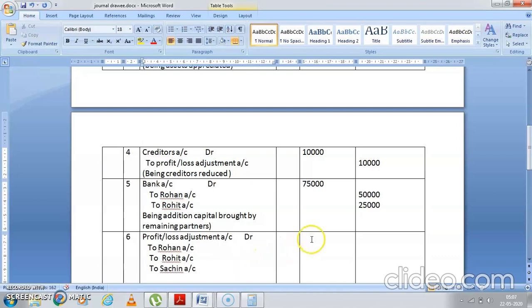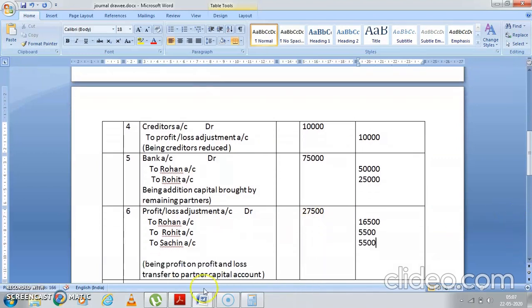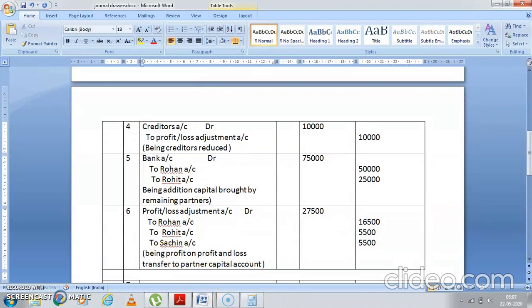What is the loss? A profit. You are having a profit of 27,500. When you are dividing it, Rohan is getting 16,500 and both the other partners are getting 5,500 each. Correct? And what will be the narration? The narration will be being profit distributed among the partners.